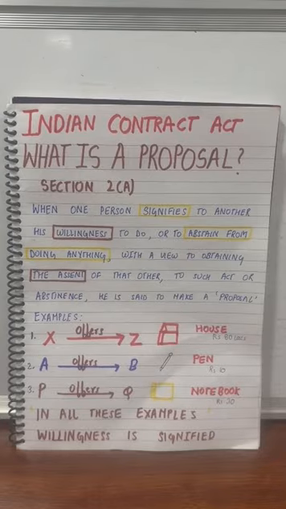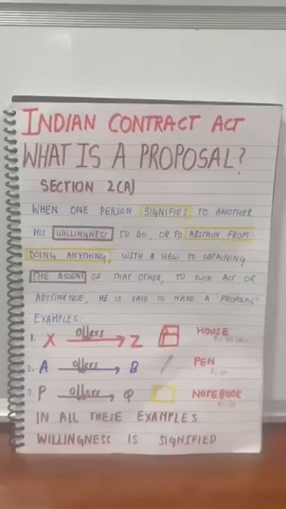So let's discuss it with the help of a few examples. In the first example here, X offers to sell his house to Z for rupees 80 lakhs. So in this example, X is expressing his willingness to Z in the form of an offer so that Z assents to that particular offer.